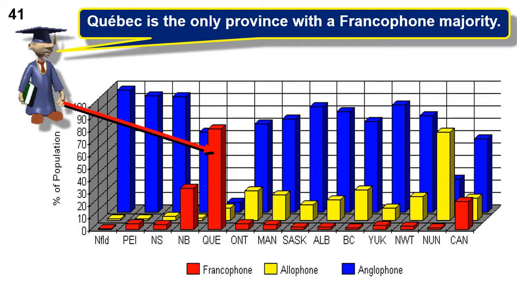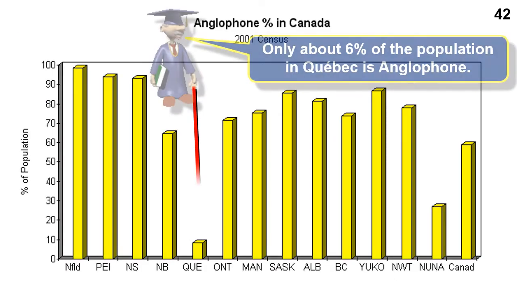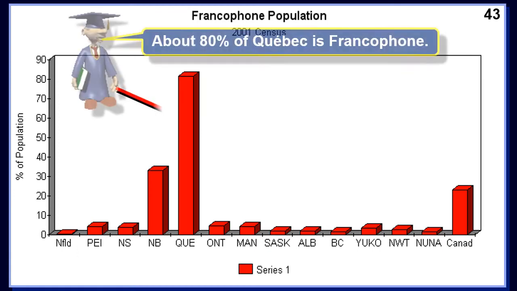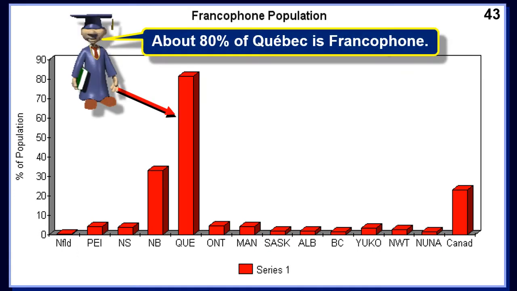Quebec is the only province with a francophone majority. Only about 6% of the population in Quebec is Anglophone. About 80% of Quebec is francophone.